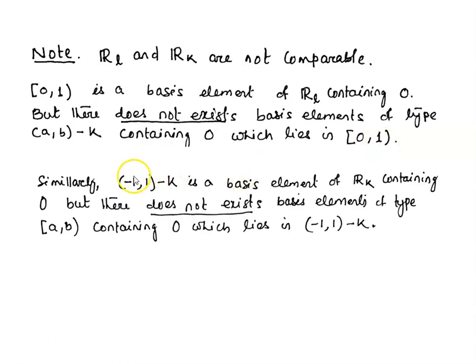Similarly, if we take a basis element (-1, 1) minus K, which contains 0, it is a basis element of RK. But there doesn't exist a semi-open interval [a, b) containing 0 which is a subset of this. So lower limit topology RL and K topology RK are not comparable. We cannot say that RL is finer than RK or RK is finer than RL.